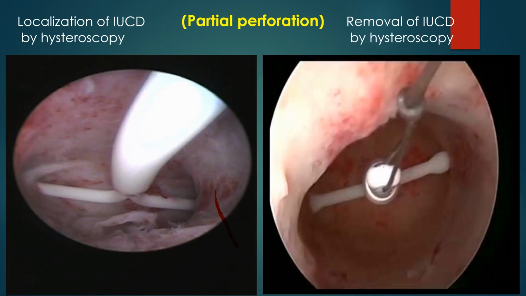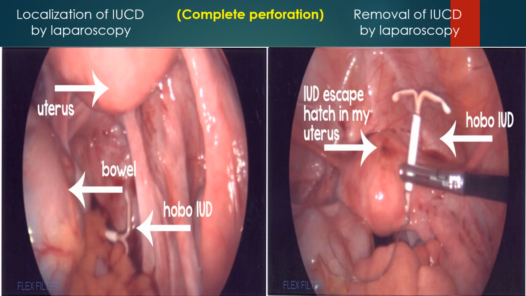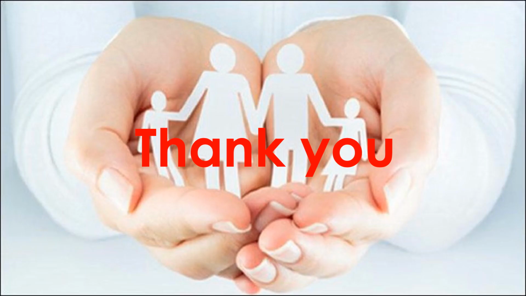This shows us the device with partial perforation, visualization of the device by hysteroscopy, and here removal of the device using hysteroscopy. This is complete perforation, the device between the omentum and bowel, and here laparoscopic removal of the device. And thank you.